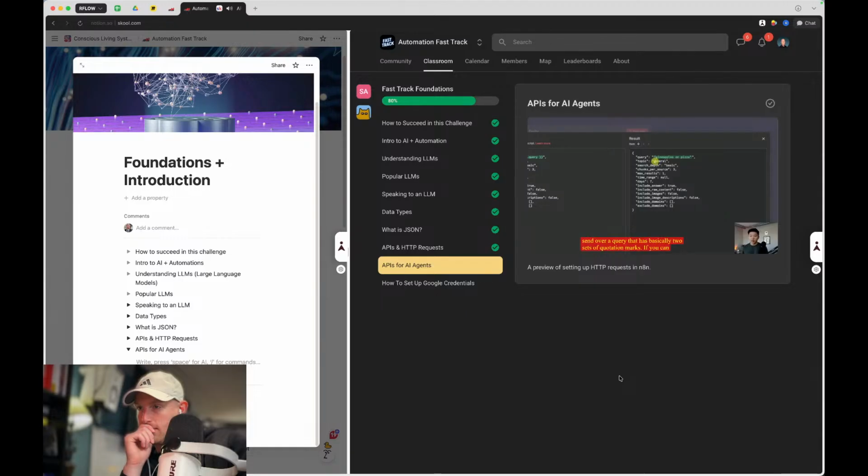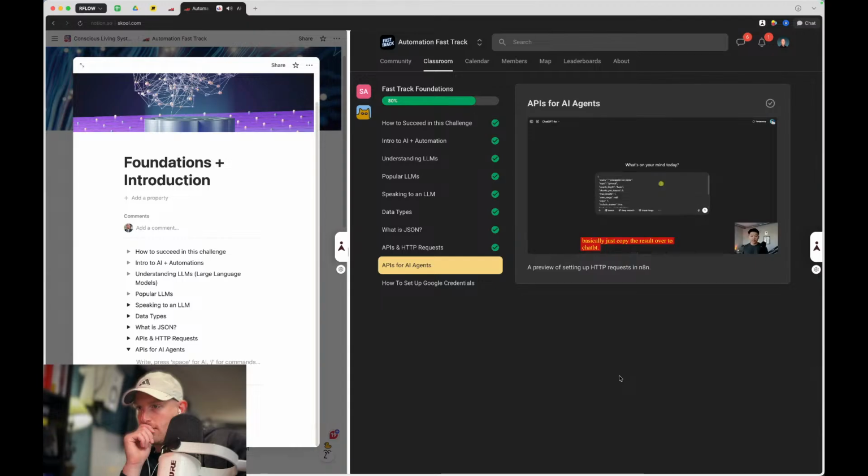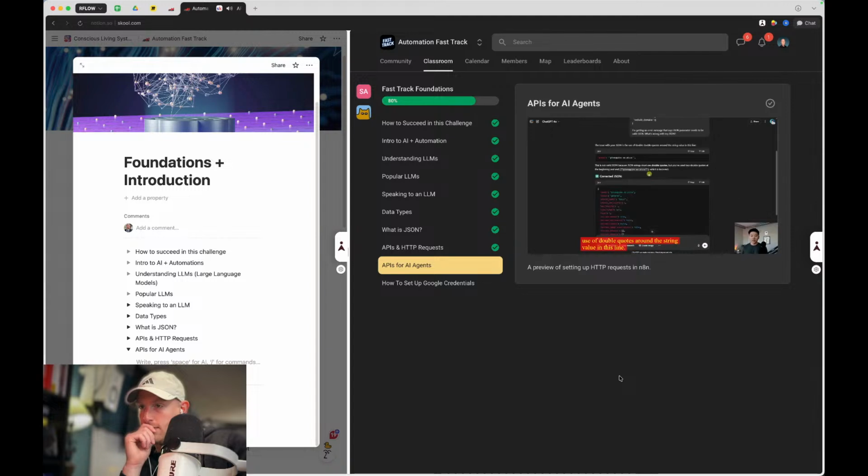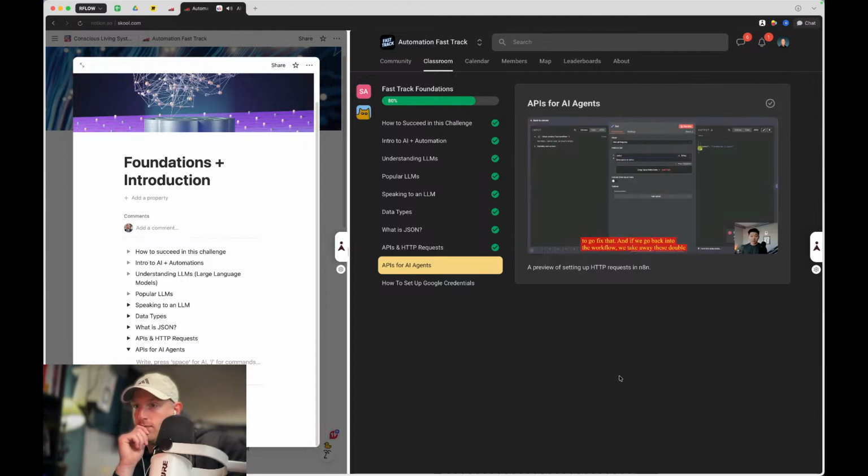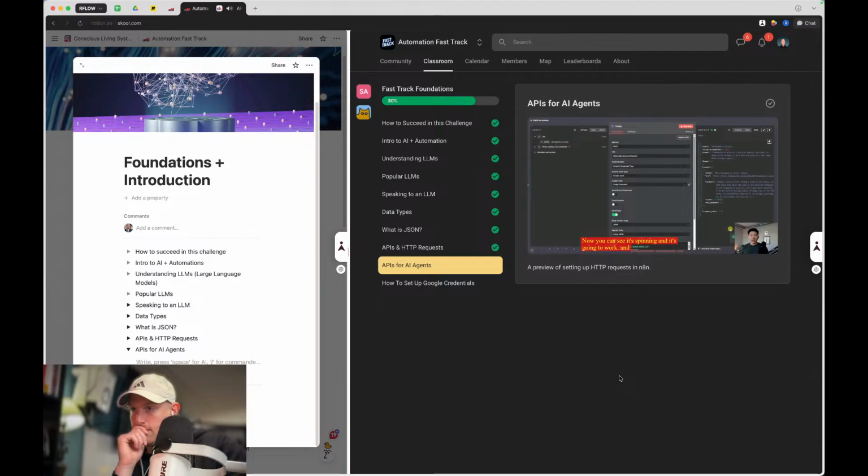But here's the great news about JSON. It is so universally used and been around for so long that we can basically just copy the result over to ChatGPT, paste it in here, and say, I'm getting an error message that says JSON parameter needs to be valid JSON. What's wrong with my JSON? As you can see, it says the issue with your JSON is the use of double quotes around the string value in this line. So now we'd be able to go fix that. If we go back into the workflow, we take away these double quotes right here, test the step again. Now you can see it's spinning and it's going to work, and we should get back some information about pineapples on pizza.